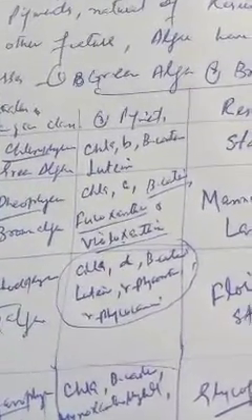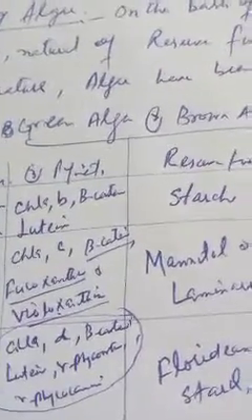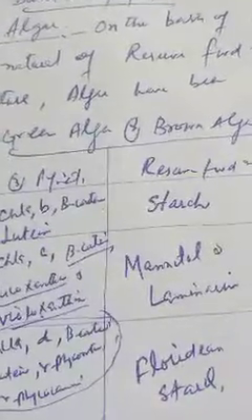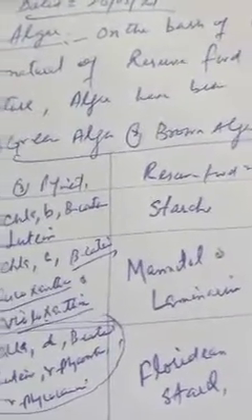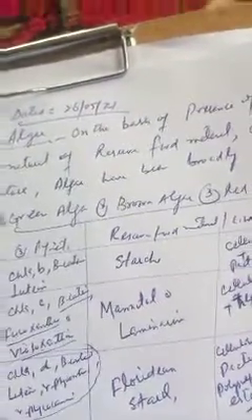Now the pigments of green alga are chlorophyll A, chlorophyll B, beta-carotene and lutein. Reserve food material is in the form of starch. Cell wall is made up of cellulose plus pectin or pectose, and we have 2 to 8 equal apical flagella, which are apical in position, at the apex, that is the tip of the body.